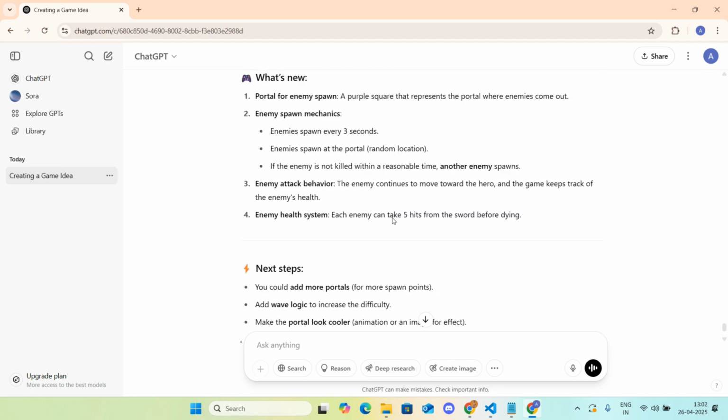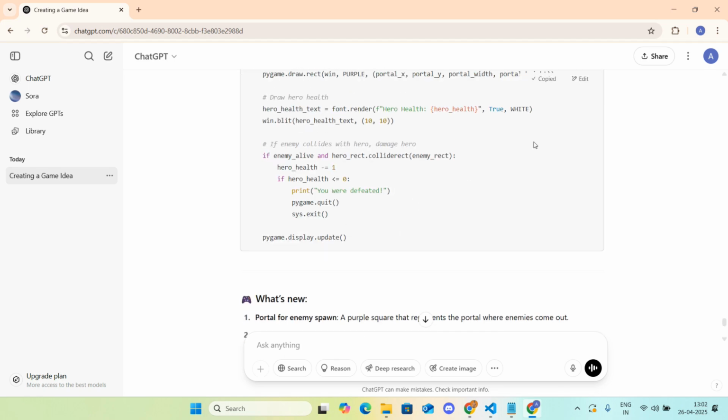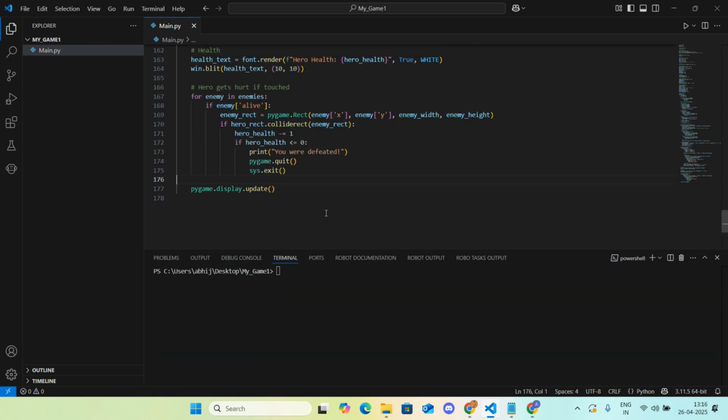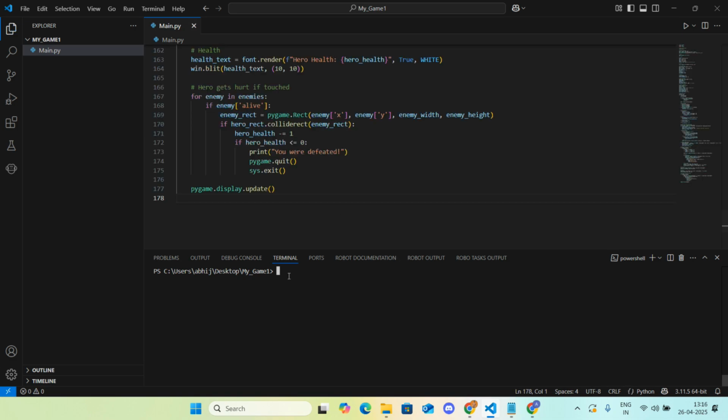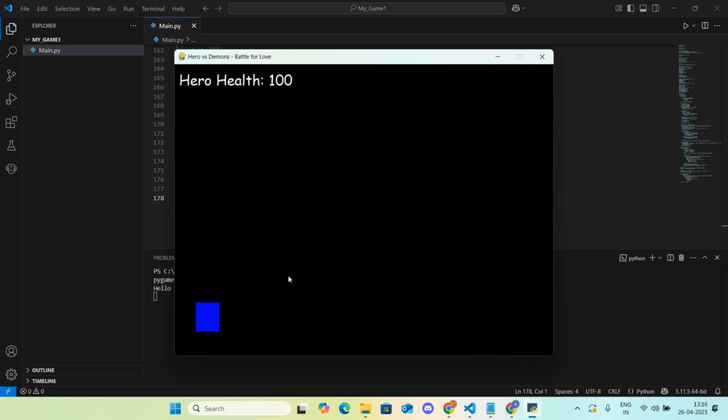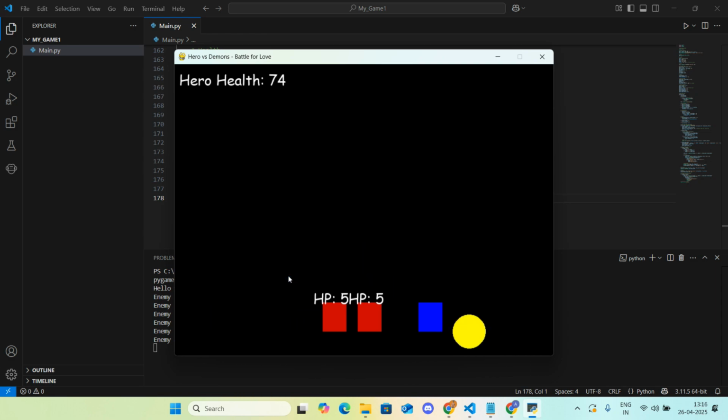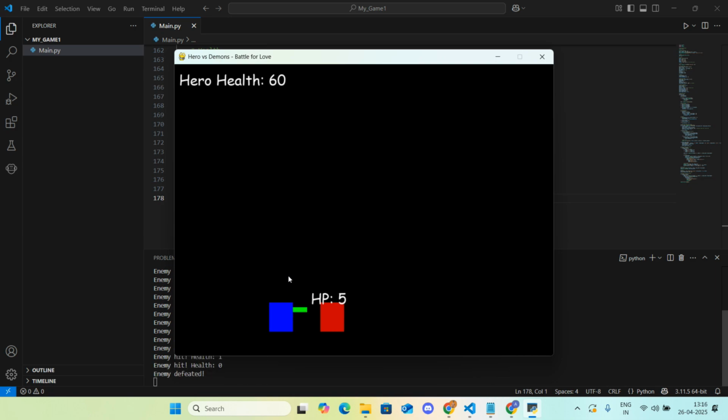Let's copy it, go to the game, and give it a try. Okay, that needed a little fixing, but after I fix it, I give it a try again. So what we are getting is our hero and the portal, and okay, enemies are spawning from the portal. Now we have multiple enemies spawning at a time, and you have to kill multiple enemies. But enemies are getting defeated, and the game is not getting over.